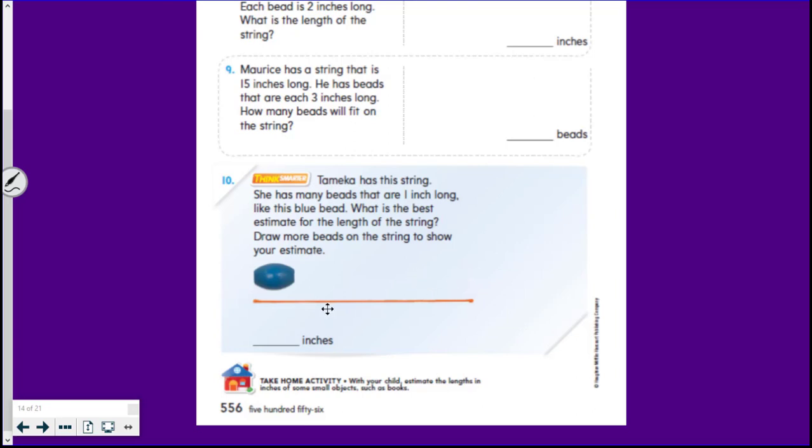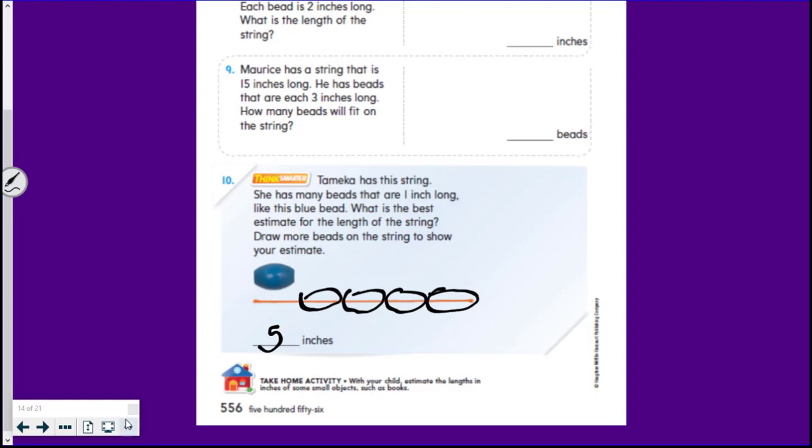So maybe 5 beads total. Let's draw some beads and find out. So 1, 2, 3, 4, plus the one that's there. So I'd say maybe about 5 inches. That Tamika's string is about 5 inches long.